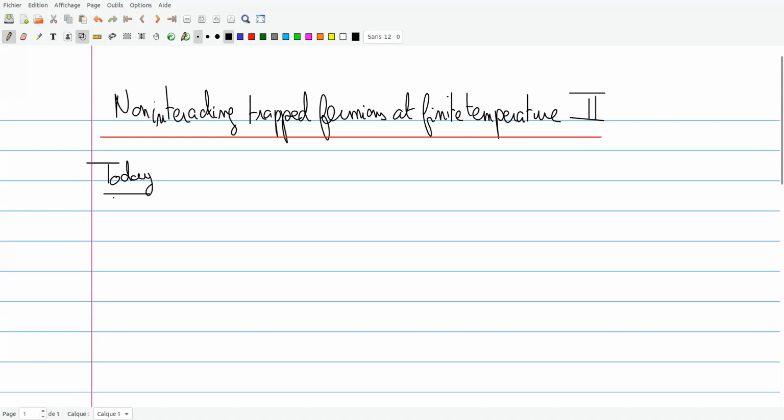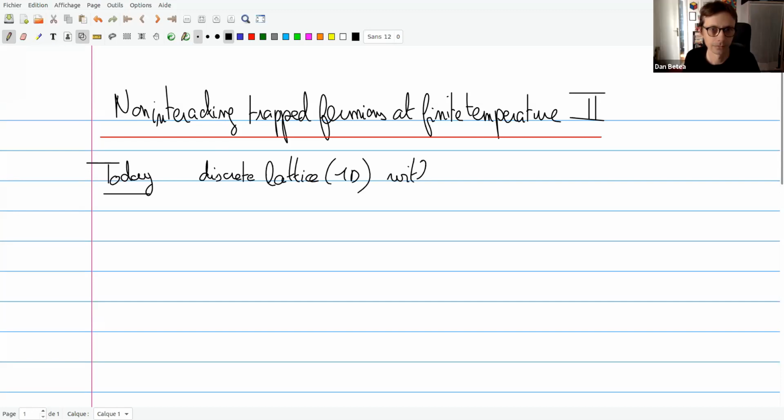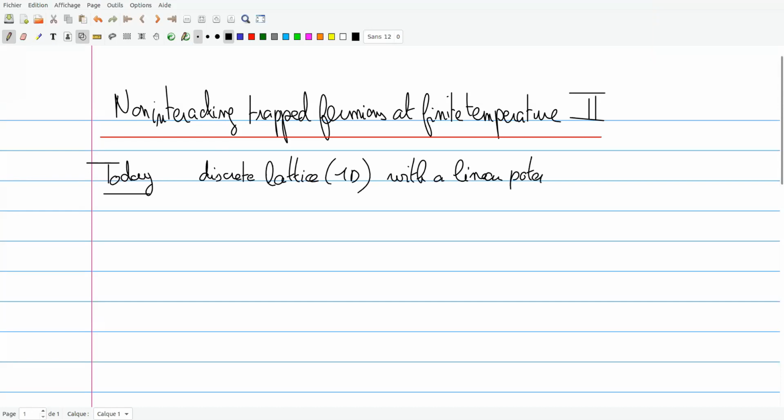So in the lecture by Grégory, we saw fermions in one dimension on the real line trapped in a potential with a continuous position. I'm going to consider now a discrete 1D lattice with a linear potential. So it's a different model, but, at least for the edge behavior, it's going to be in the same universality class.